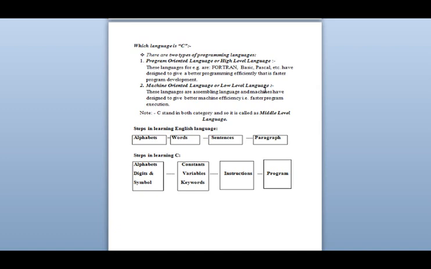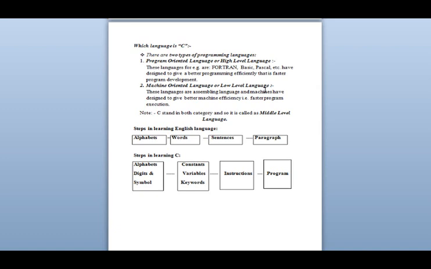But C has taken some part of program-oriented language, that is high-level language, and some part of low-level language, that is machine-level language. So that's why C stands in both categories, and it is called a middle-level language. I think till now you have understood. Now let me explain further.